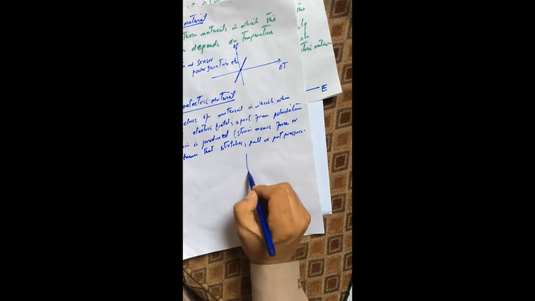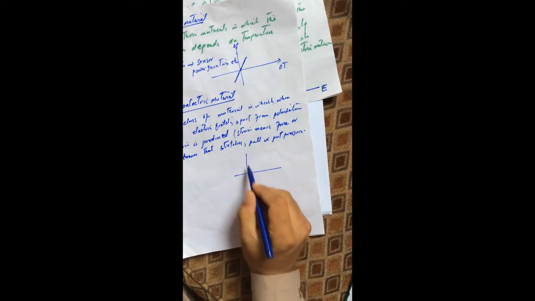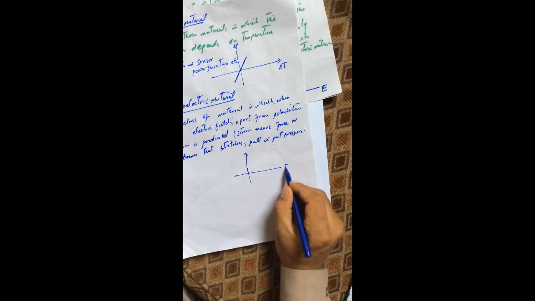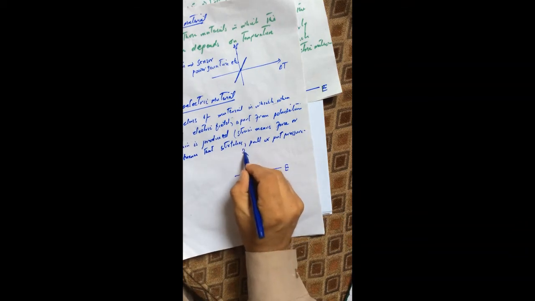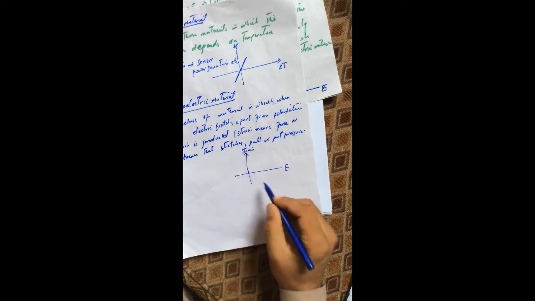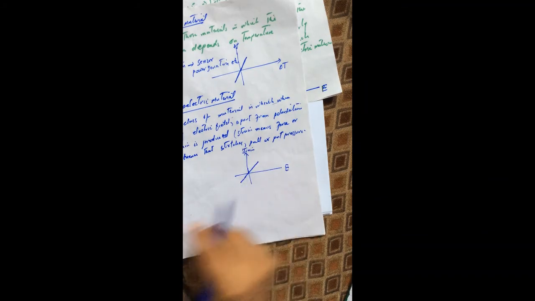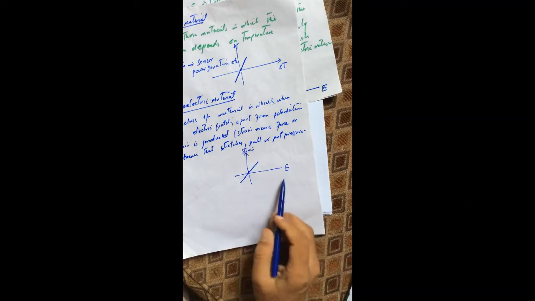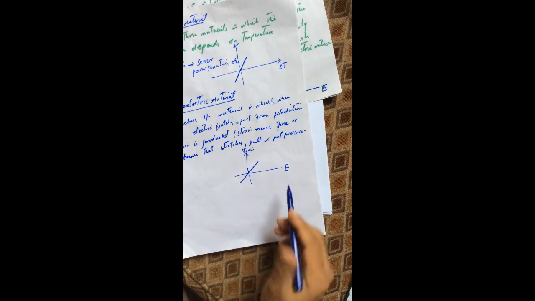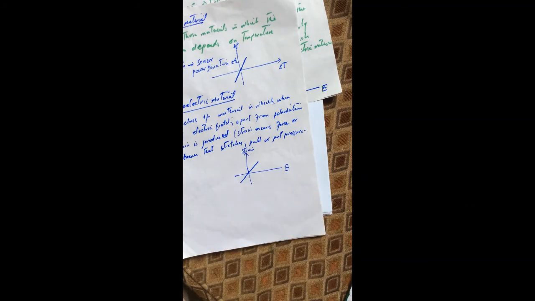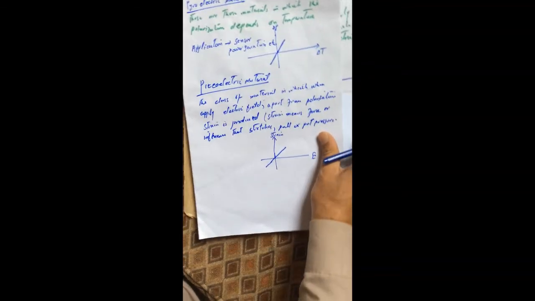If I plot a graph between the electric field and the strain, this is the electric field and this is the strain. The more we increase the electric field, the more is the strain, like the more is the force on the material, or there is a stretching, or more pressure on the material as the electric field increases. These materials are called piezoelectric materials.